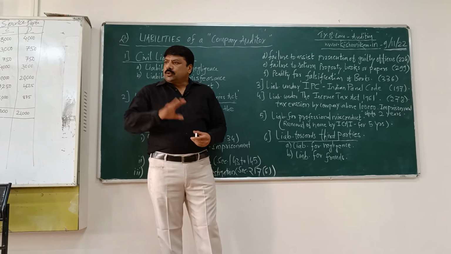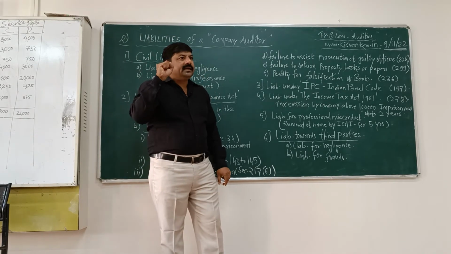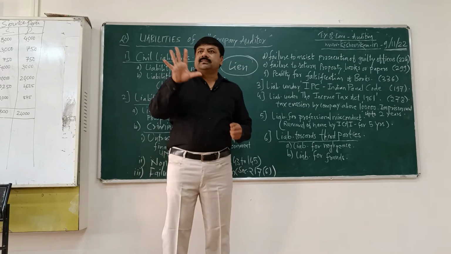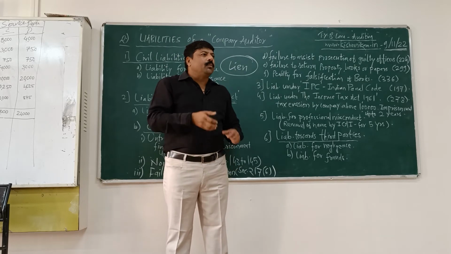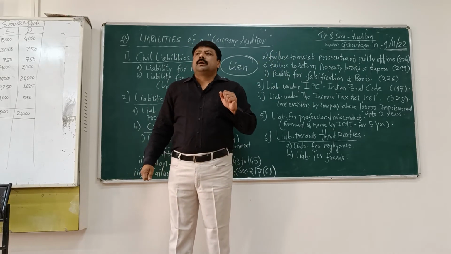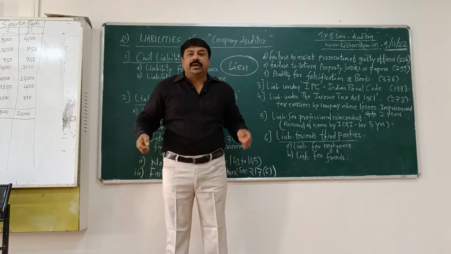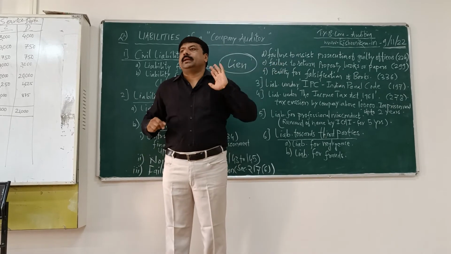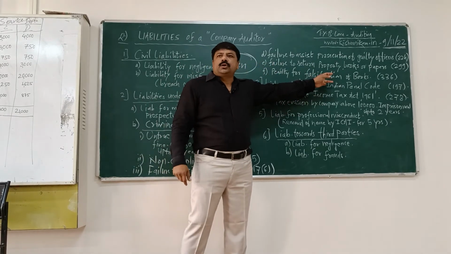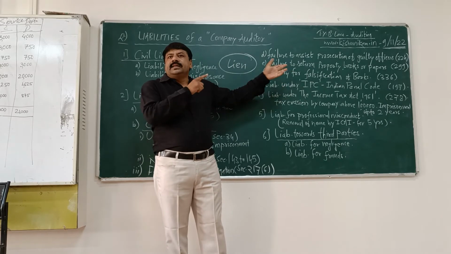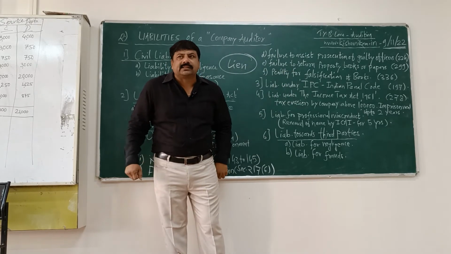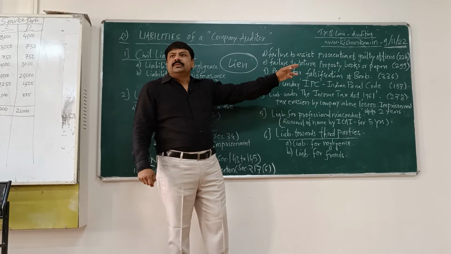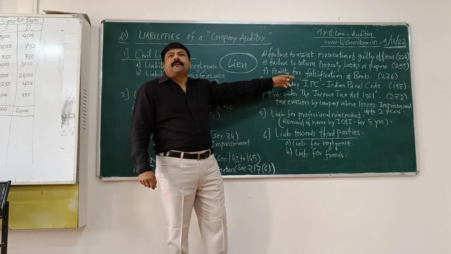Section 299. I taught you the right of lien, L-I-E-N, lien. Lien क्या होता है? The auditor has taken some accounts into his custody, some important papers of the company, under any dispute, maybe relating to payment of audit fees. But after getting fees, he has to return them properly. He has to return all those books, property or papers of the company, and he has to take signatures that they have been received by the directors or their representative. Failure to do so, Section 299 will be attracted.